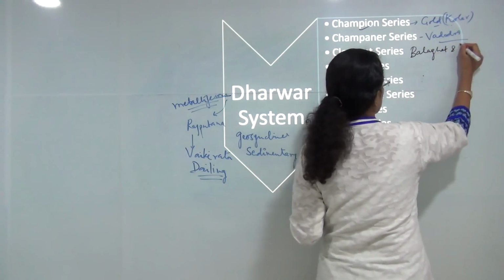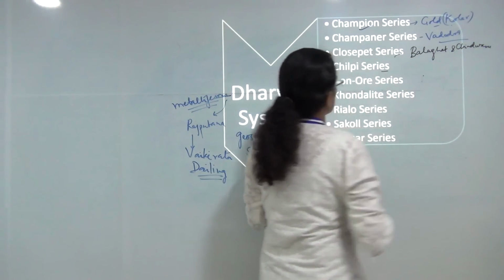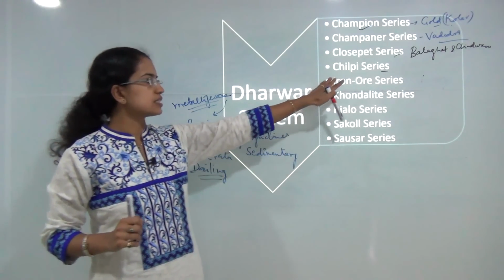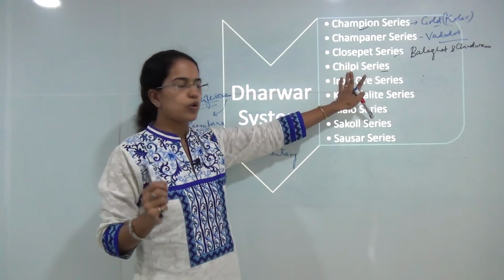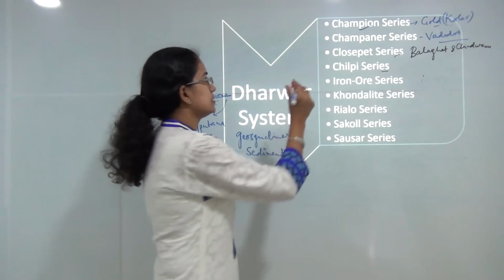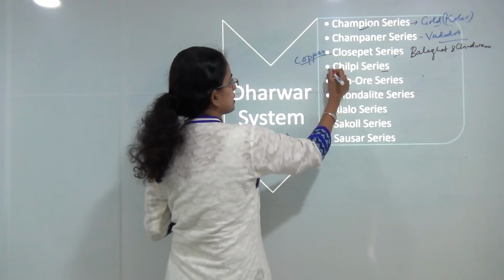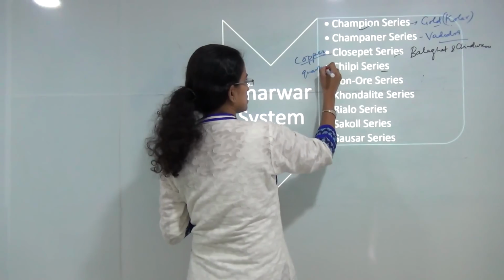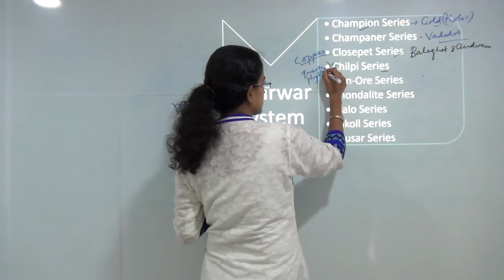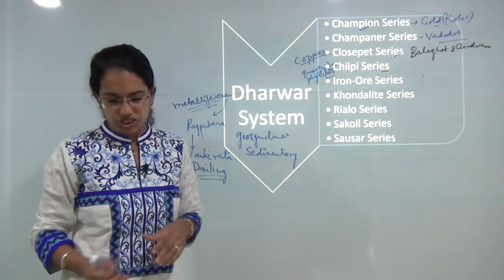So you have Balaghat and Chhindwara in Madhya Pradesh for both these Closepet and Chilpi deposits. However, Chilpi deposits is known for its grits and phyllite ore, and Closepet is known for its copper pyrites. So Closepet is known for copper depositions, while Chilpi is known for quartzite deposits along with phyllites.